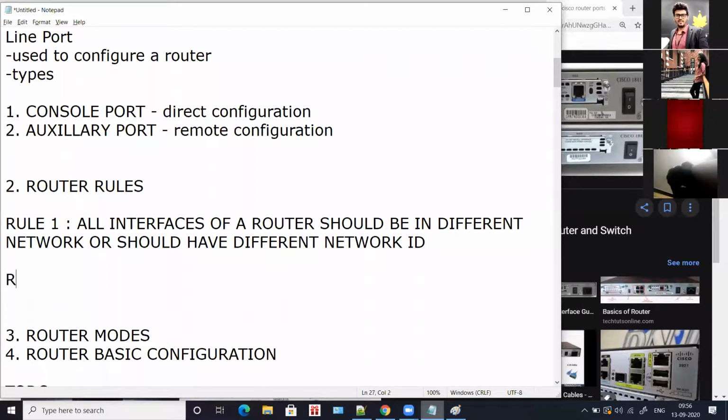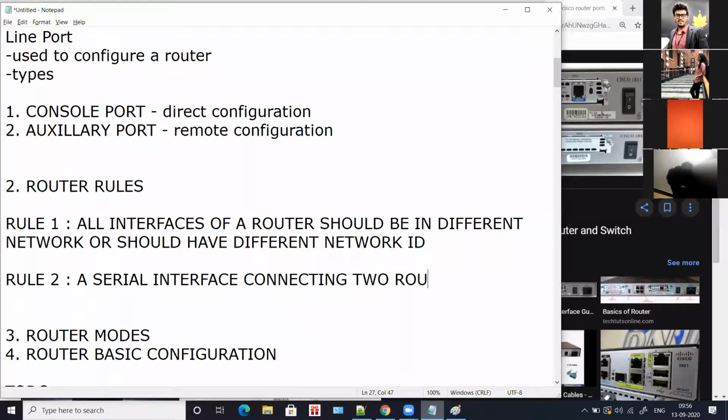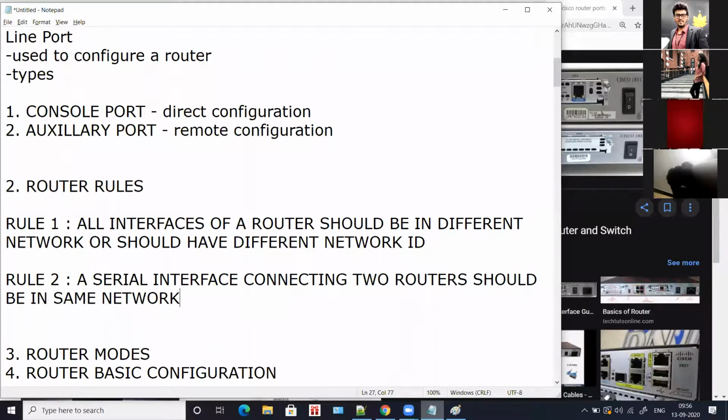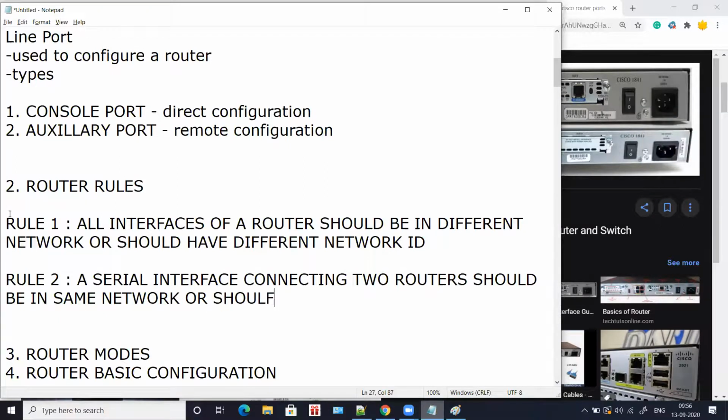And rule 2, a serial interface connecting two routers should be in same network or should have same network ID. Okay, so these are the two rules of routers.